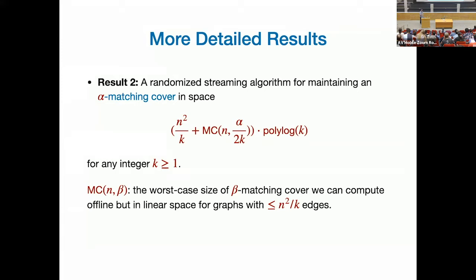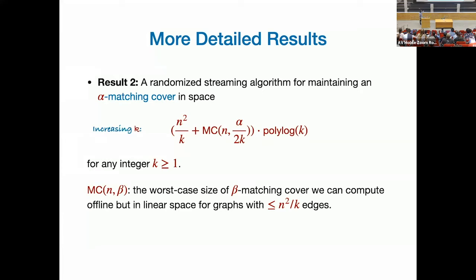And the only requirement is that that algorithm should not blow up its space. If I give it n squared over k edges, it should work roughly in n squared over k space as well. So it's a way of taking an offline algorithm for matching covers and turning it into a streaming version. And these are the bounds we get.